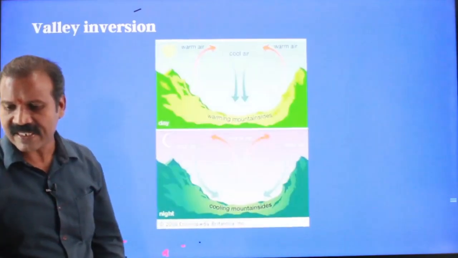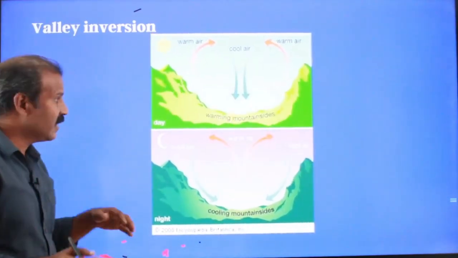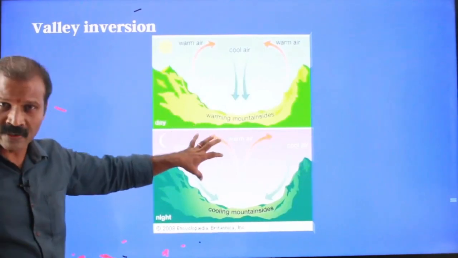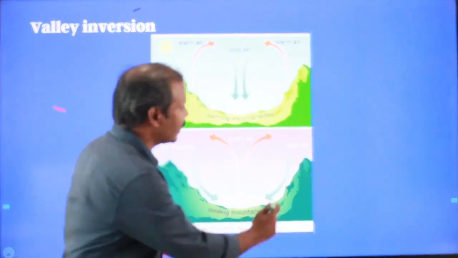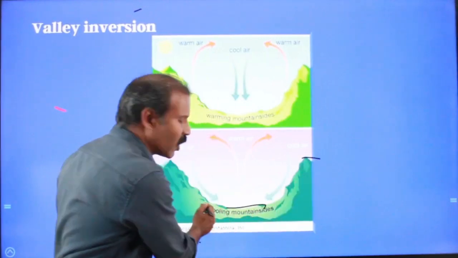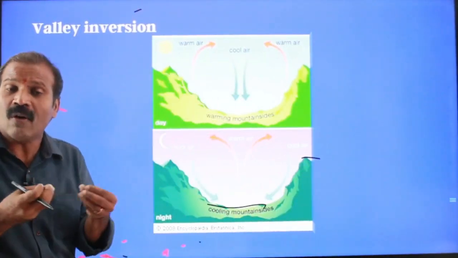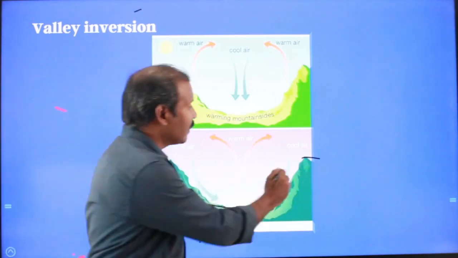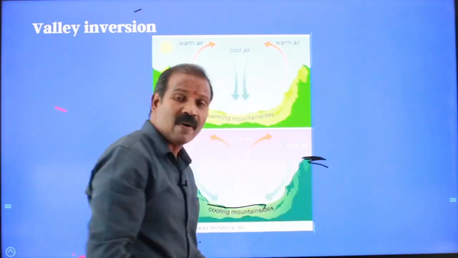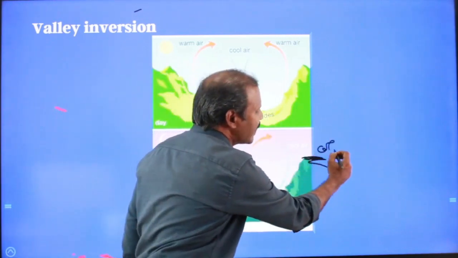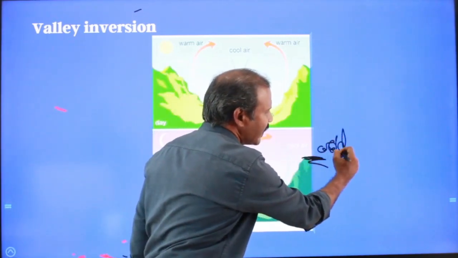Valley inversion in the sense whereby this is an inversion that is accompanied with some valleys, whereby you can find some highlands and the bottom of the valley. So during long winter night, the top of the valley or highland of the valley would be cooled intensively.